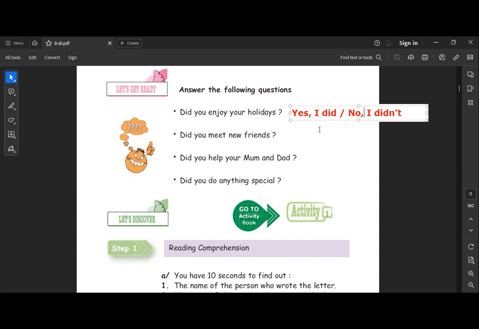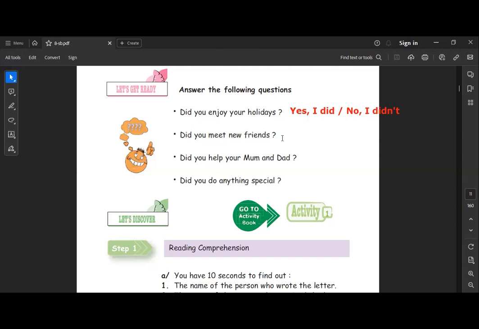Whether your question is, did you meet new friends? So also we can say yes, I did, no, I don't. Here we use the short form of the answer. We cannot say no, I didn't meet new friends. No, we just say yes, I did, or no, I don't. Let's remember here we have a yes or no question because it starts with the auxiliary of the simple past.